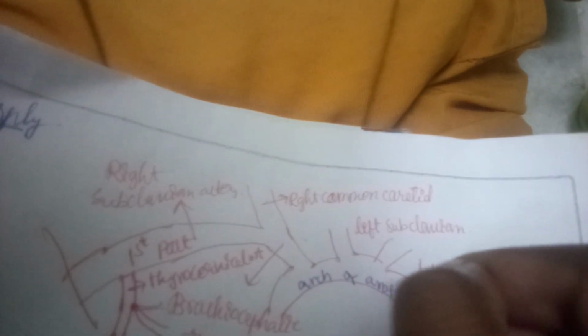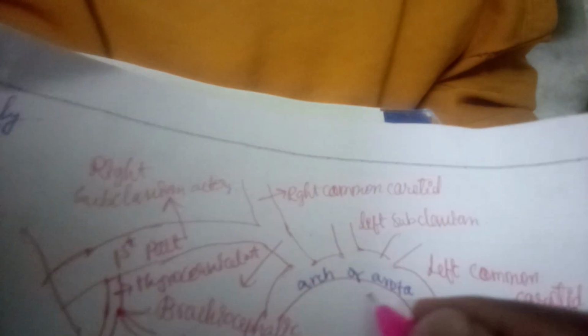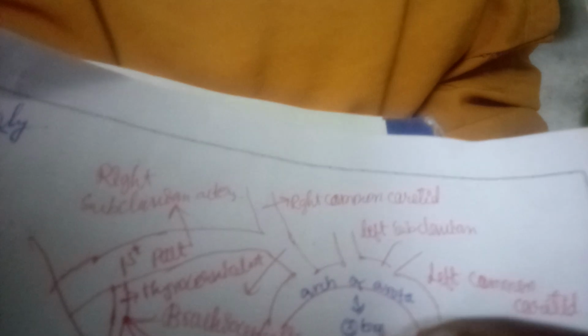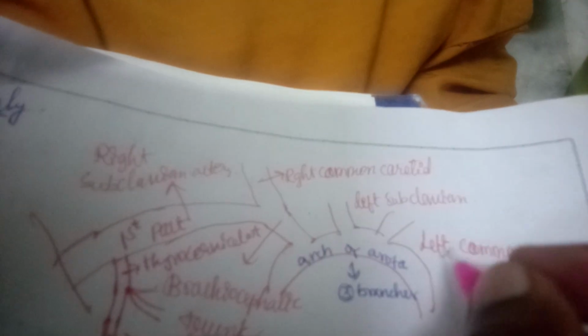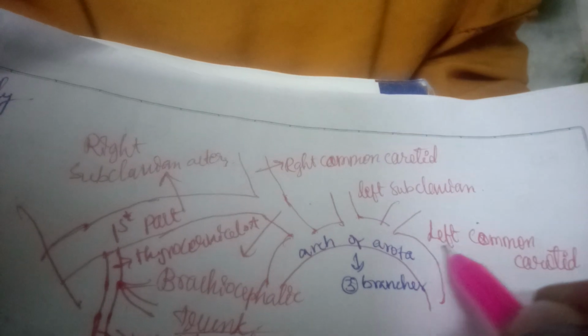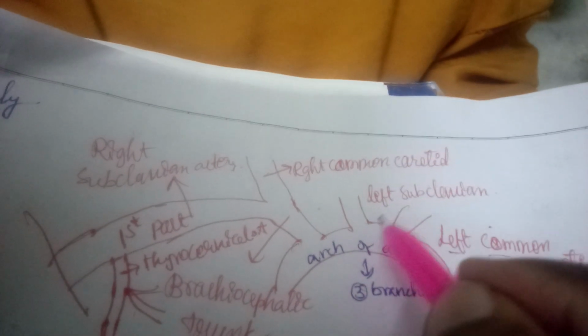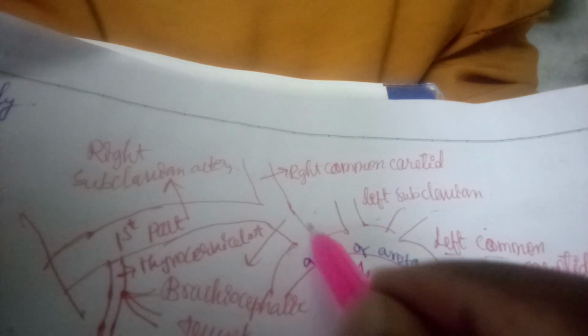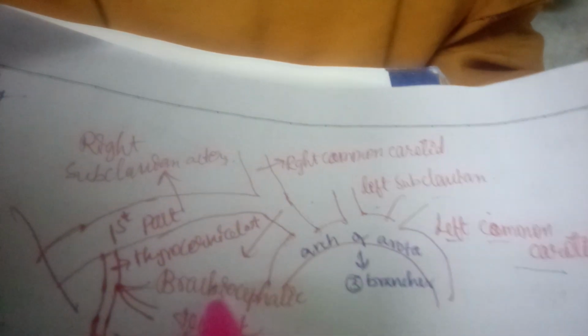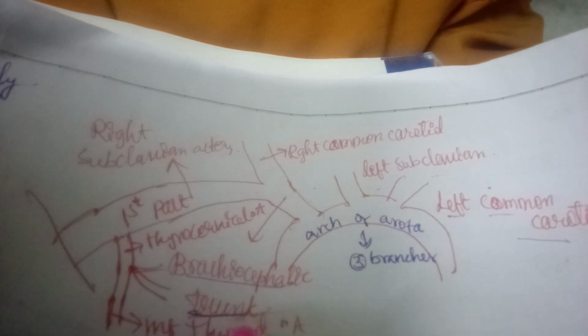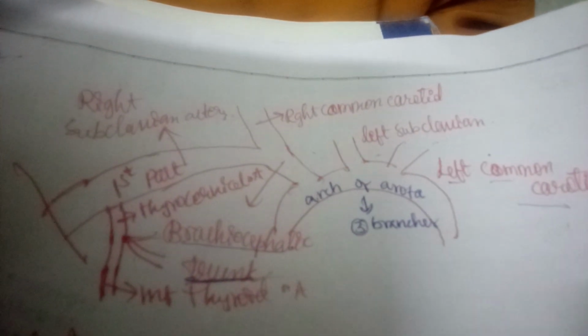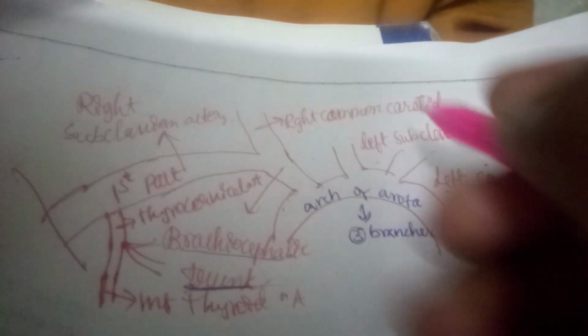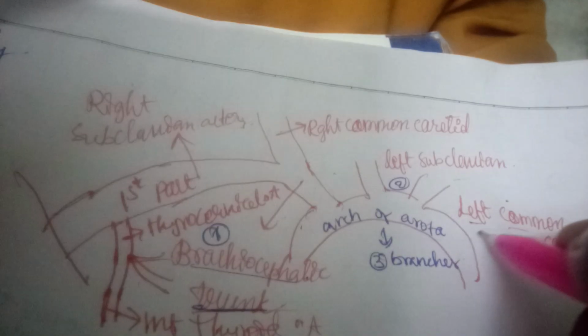so arterial supply, first if you see this here, this is the arch of aorta, right? And this arch of aorta gives three branches. So what are these three branches? First, from the leftmost is the left common carotid artery and then the left subclavian artery, and towards the right is only one branch, that is the brachiocephalic artery. Okay, oh sorry, not artery but the trunk, because it divides further. Okay, brachiocephalic trunk. So 1, 2, 3.